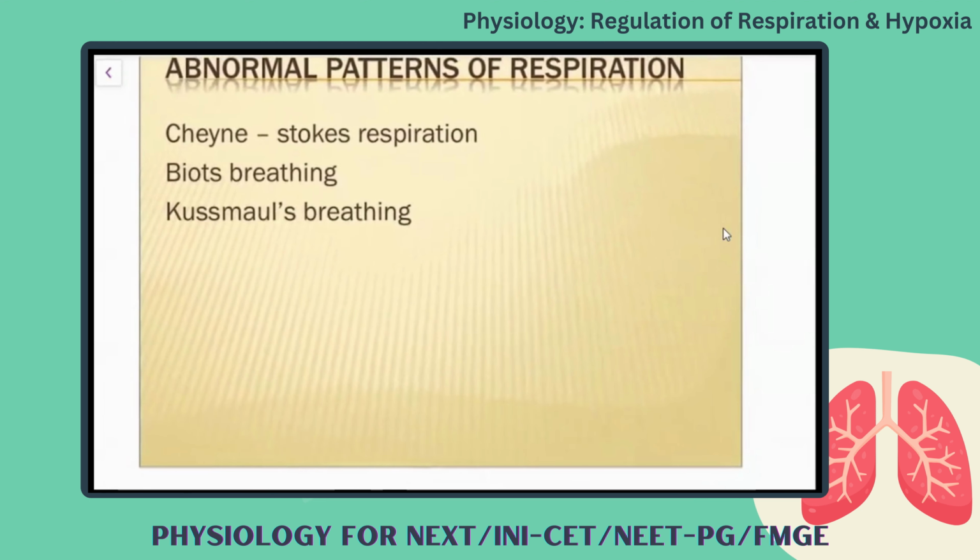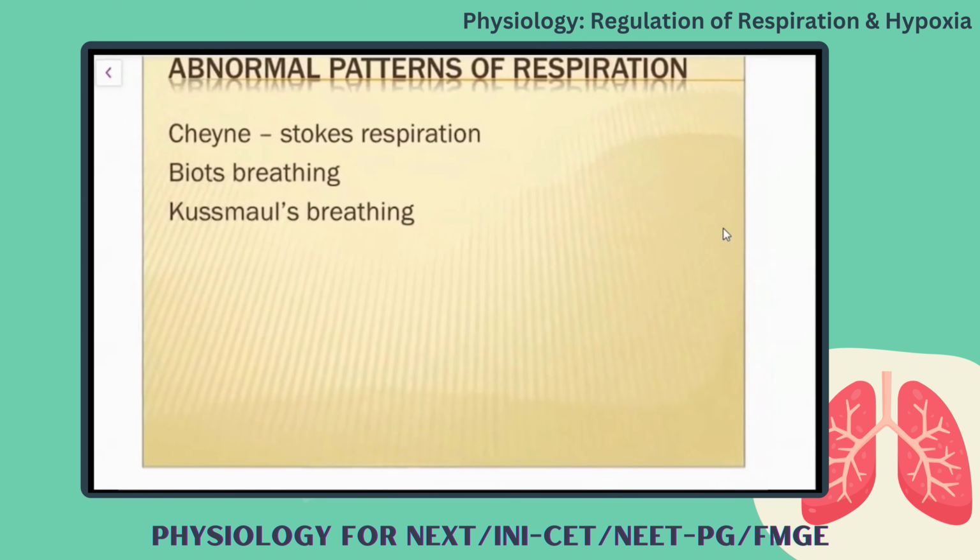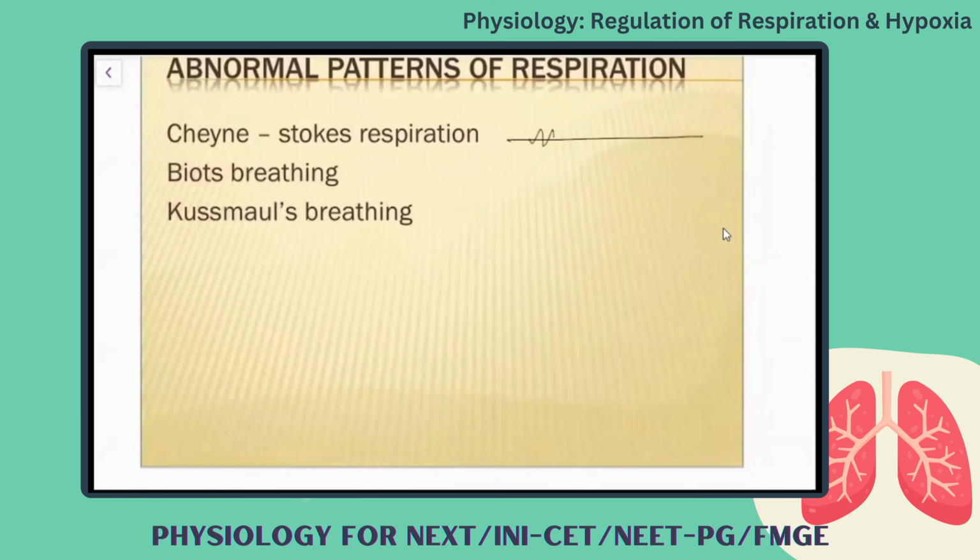And a few abnormal patterns of respiration. The first one is Cheyne-Stokes breathing. In Cheyne-Stokes breathing, you will not have the normal regulatory pattern, but you will experience a waxing and waning pattern of breathing. There is a gradual increase in the rate of respiration, that is called waxing, followed by a gradual decrease in the rate of respiration. And followed by this, you will have a period of apnea. And again, the waxing and waning pattern of breathing will continue.